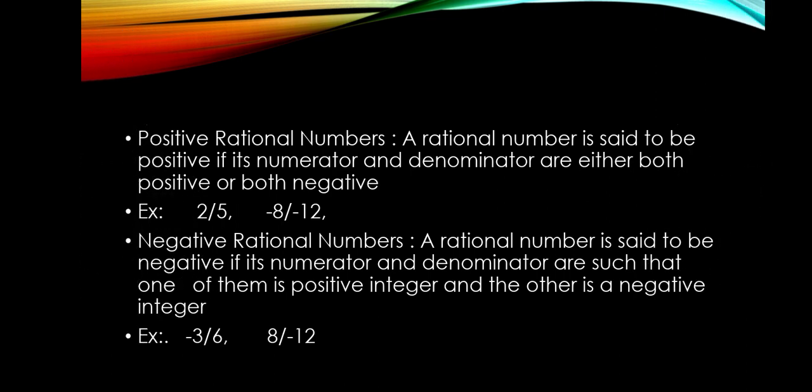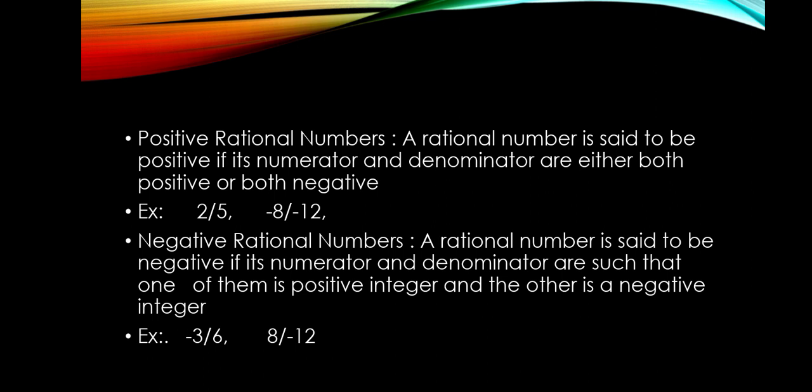Now, we have two concepts, that is positive rational number and negative rational number. A rational number is said to be positive if its numerator and denominator are either both positive or both negative. Like 2 upon 5. Here both numerator and denominator are positive. So it is a positive rational number.